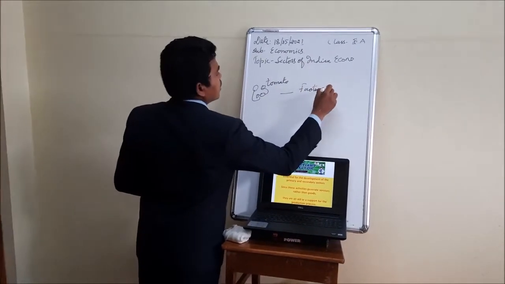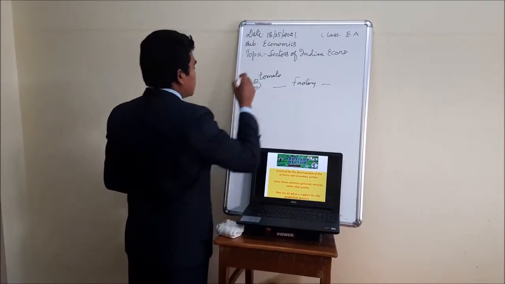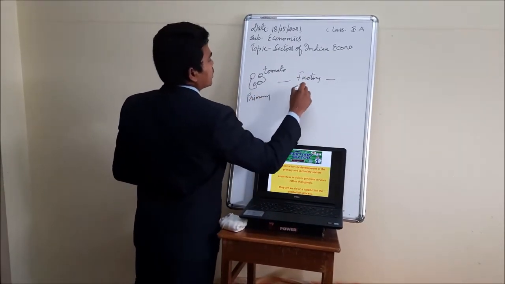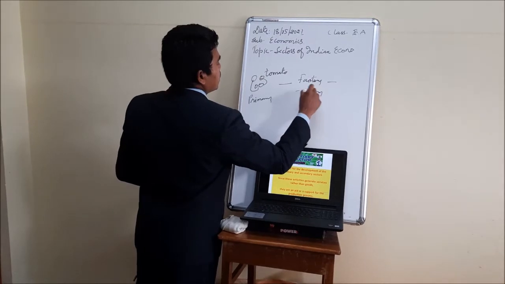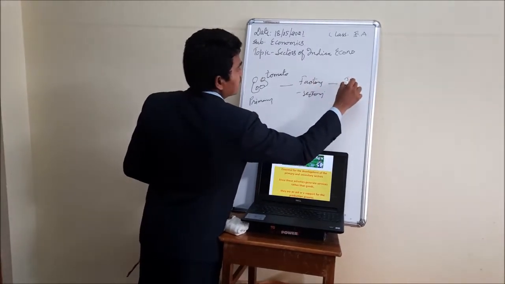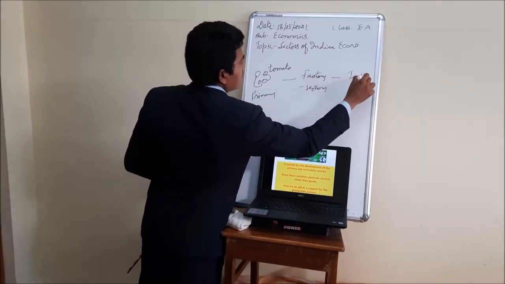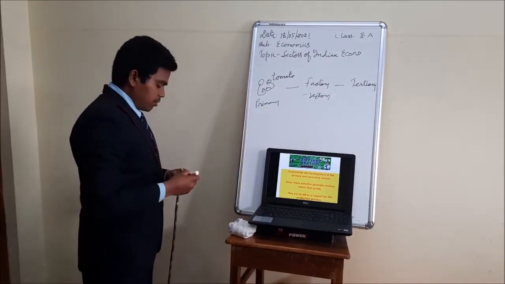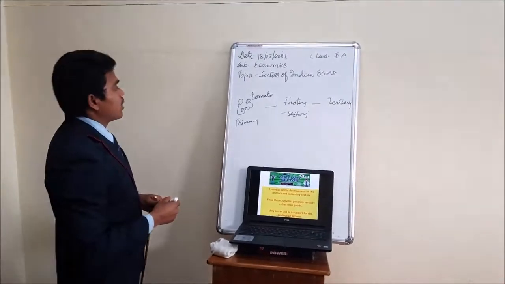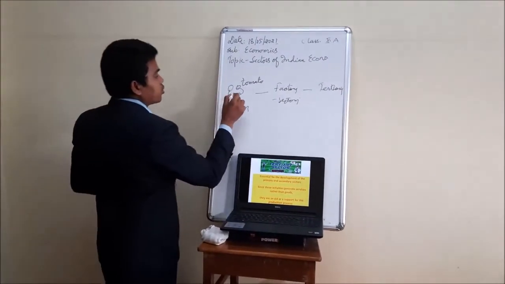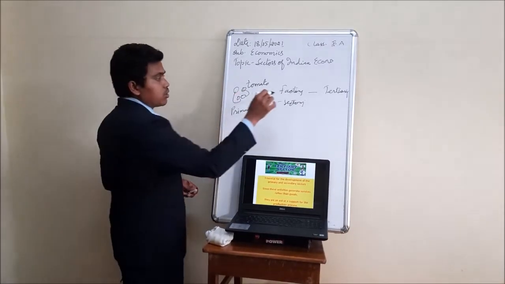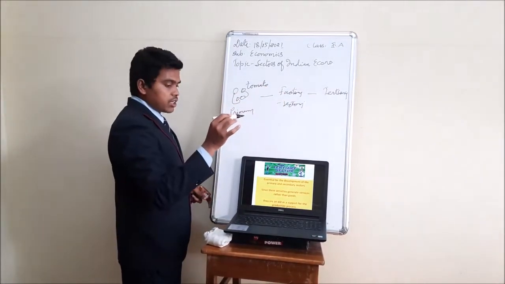This is called the primary, this is secondary, the industrial sector, and this is tertiary. I'll make you understand with the help of this example. Here the tomato is there, and here the factory, a tomato factory or ketchup factory we can say.